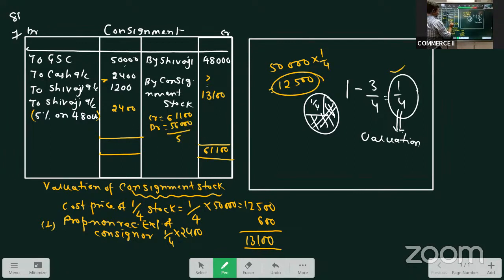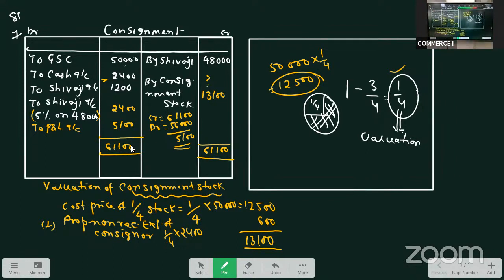So we have a profit on consignment of 5,100, which we will transfer to the general P&L account of the consignor. Hope this is clear.